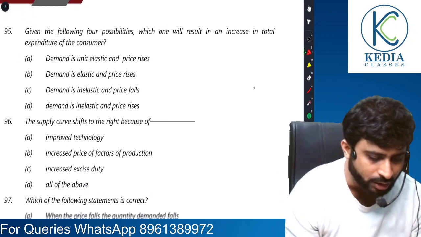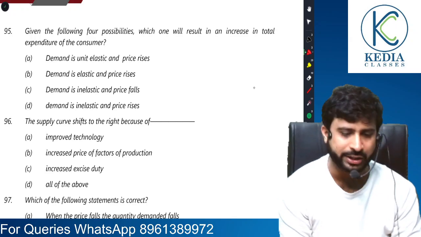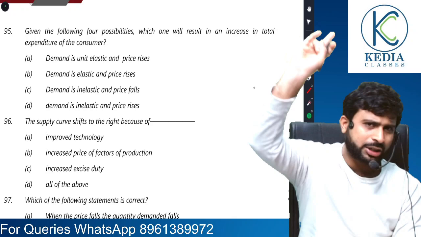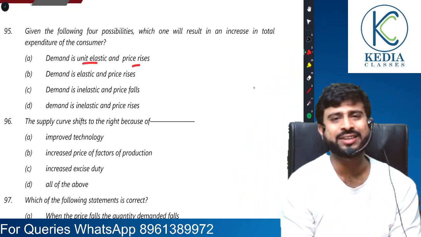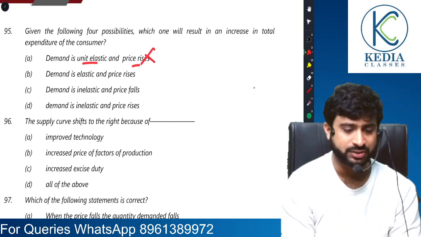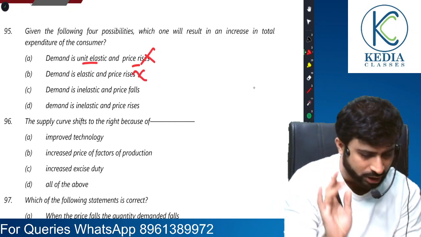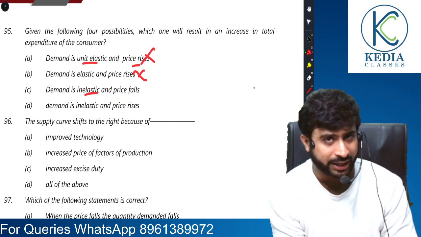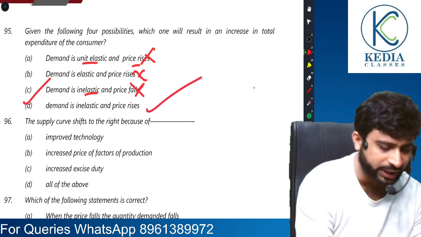Okay. Now, given the following four possibilities, which one will result in an increase in total expenditure of the consumer? A similar question was done earlier as well. See, if it is unit elastic, there will be no change in total expenditure. Demand is elastic and price rises, then there will be fall in total expenditure. We want to increase total expenditure. This sum was done earlier. Demand is inelastic and price falls. So inelastic, they move in the same direction, so it will fall. Naturally, our answer is D. D is the correct answer.